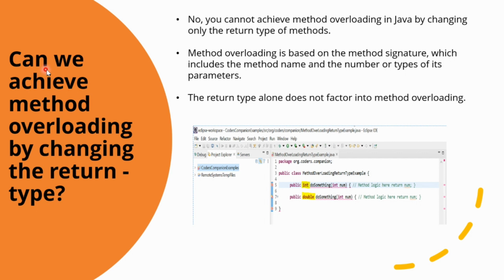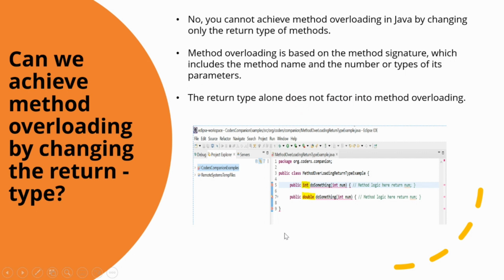The next question is, can we achieve method overloading by changing the return type? So no, you cannot achieve method overloading in Java by changing only the return type of the method. Method overloading is based on the method signature, which includes the method name and the number or the type of its parameters. The return type alone does not factor into method overloading.